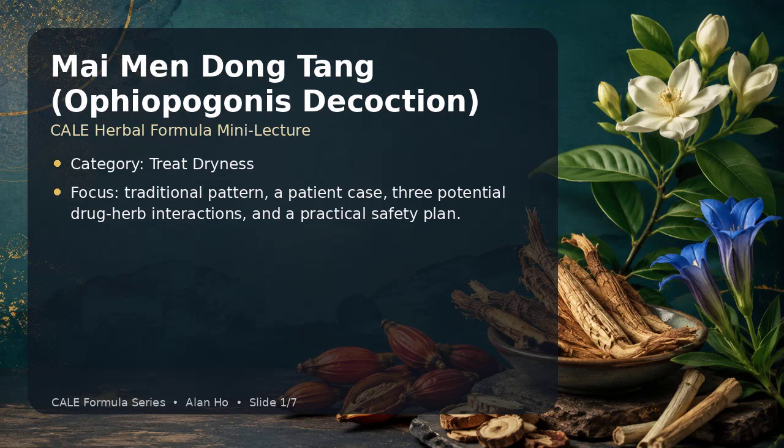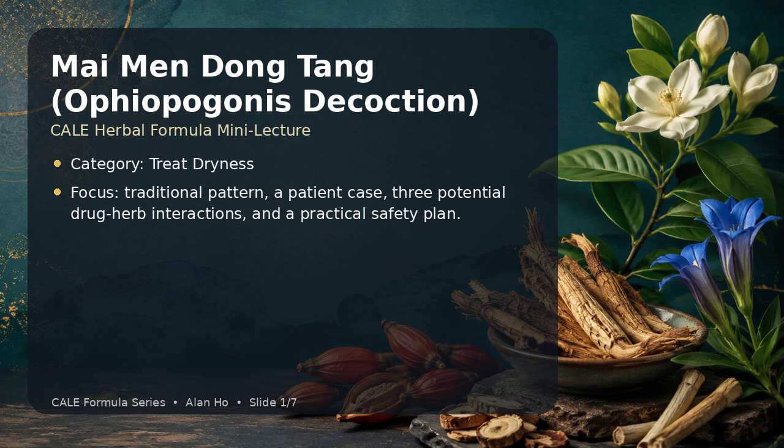Hello everyone. This presentation is on Mai Men Dong Tang, also called Ophiopogonis decoction. It appears on the California Acupuncture Board Examination Herbal Formula list. I will review its traditional pattern, a short hypothetical patient case, 3 potential drug-herb interactions, and a practical management plan.